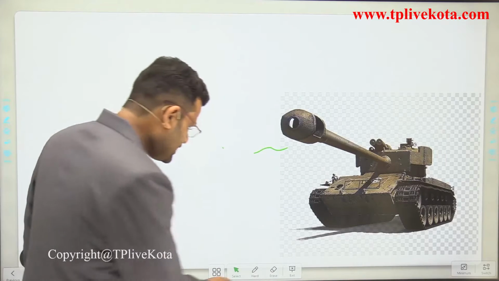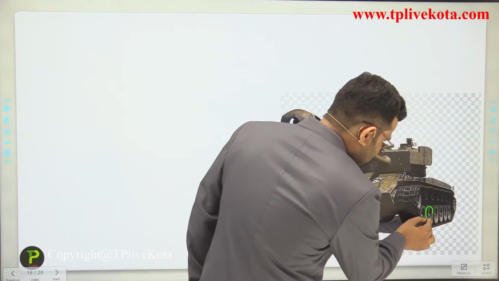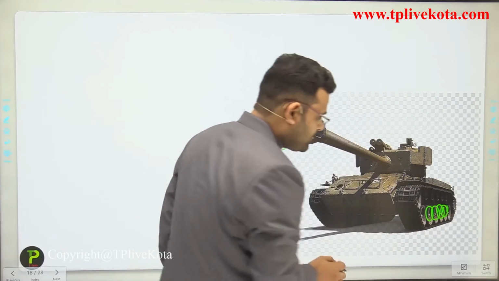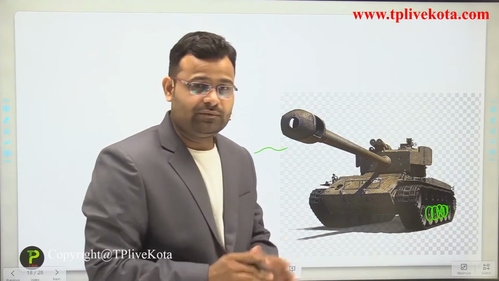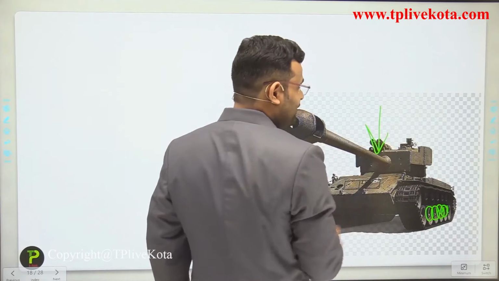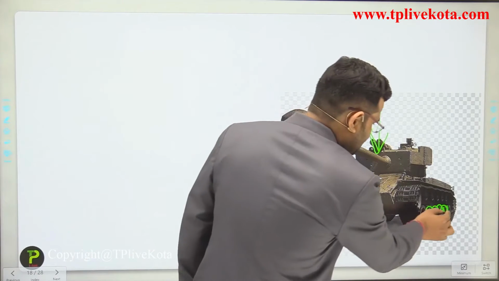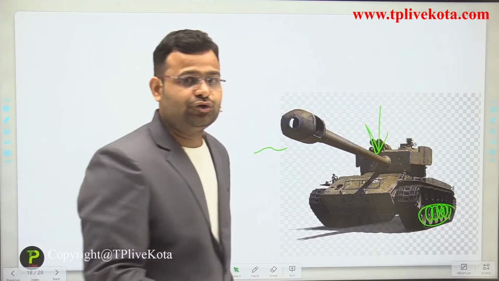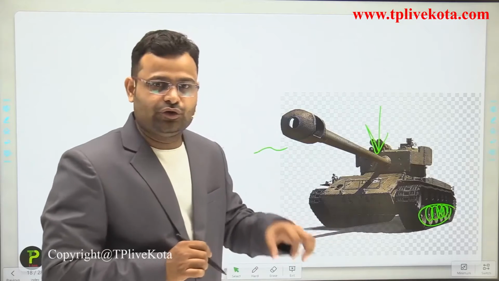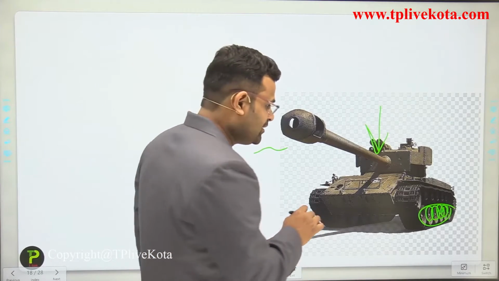Next, everyone, in this tank, dear students, there are small iron tires, and it has a heavy weight. This heavy weight is completely transferred to its tires, and due to the small area of the tires, it will go down into the earth. So to reduce this pressure, we use a belt.